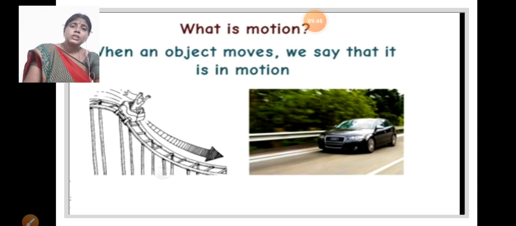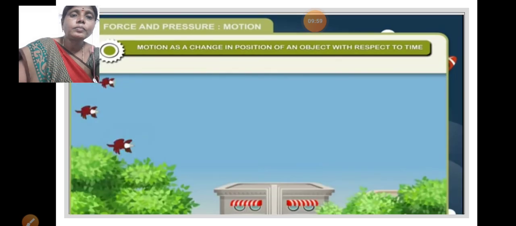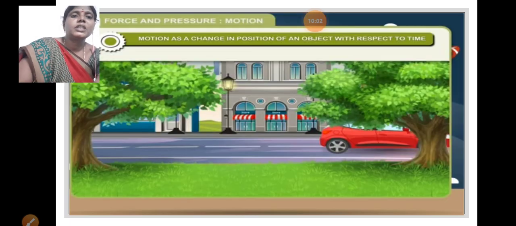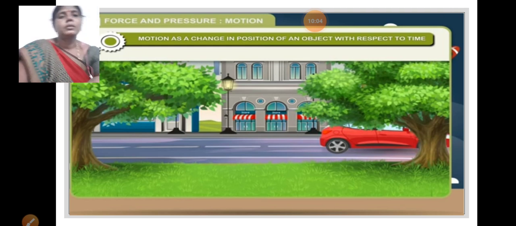Do you understand, children, how the objects can be moved? The objects can be moved by applying force on them. Now, okay children, observe here.